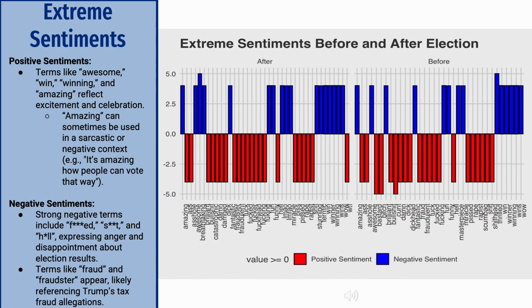Given the extremely emotional and polarized nature of the election, I thought it was worthwhile to explore the extreme sentiments. So we set up a filter that looked at the sentiment scores for any terms that were greater than 4 or less than 4. And what I found were terms that were either derogatory terms that were clearly directed at a candidate, or very emotional terms that looked like they were reflecting sentiment like celebration or sentiments that were reflecting disappointment.